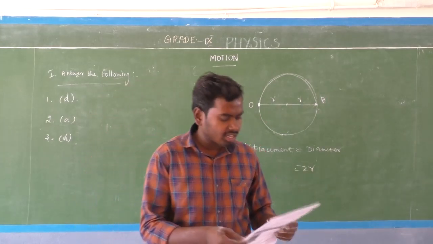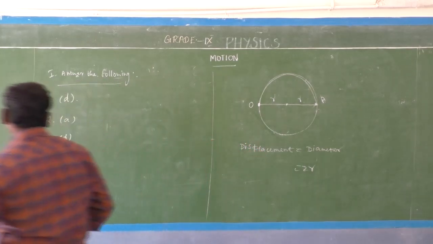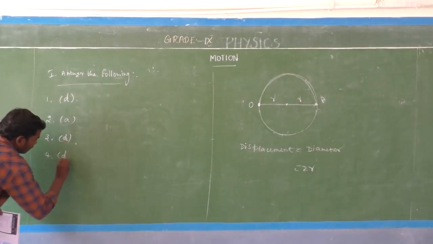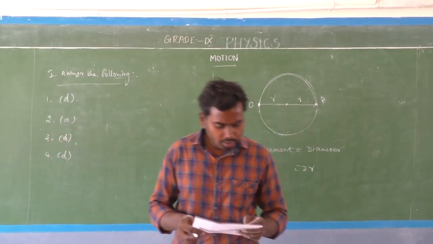So the displacement is equal to the diameter. If the radius is r, the diameter is r plus r, which is 2r. So what is the answer? For the fourth question, the answer is D, which is equal to 2r. Am I right? Yes. Next one, fifth one.